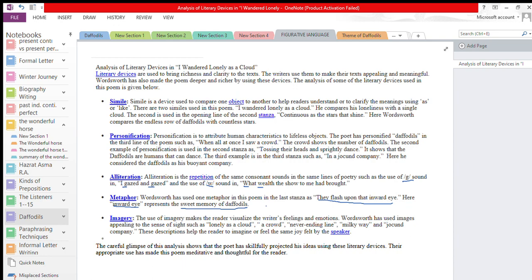But when I say she is the honey of our family, now here I'm not making a comparison, I'm giving the attributes of honey to her personality. Okay, so this is known as metaphor.